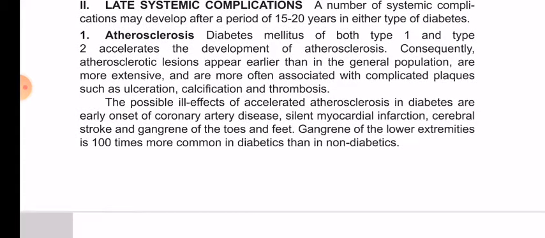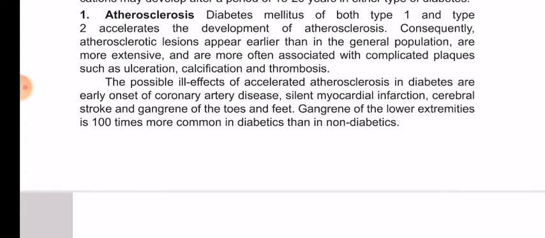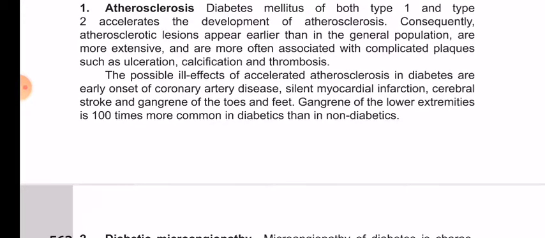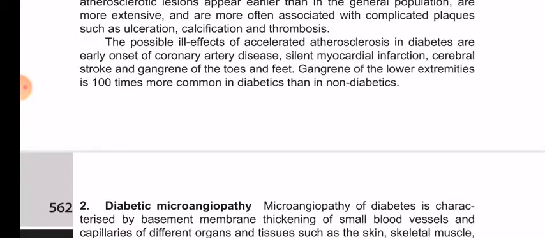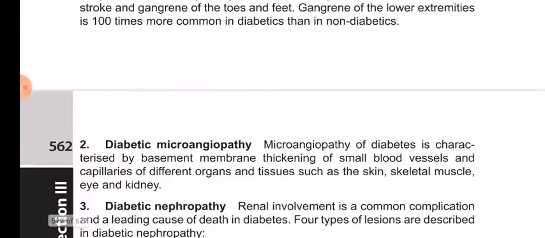Atherosclerosis. Diabetes mellitus of both type 1 and type 2 accelerates the development of atherosclerosis. Consequently, atherosclerotic lesions appear earlier than in the general population, are more extensive, and are more often associated with complicated plaques such as ulceration, calcification, and thrombosis. The possible ill effects of the accelerated atherosclerosis in diabetes are early onset of coronary artery disease, silent myocardial infarction, cerebral stroke, and gangrene in the toes and feet. Gangrene of the lower extremities is 100 times more common in diabetics than in non-diabetics.